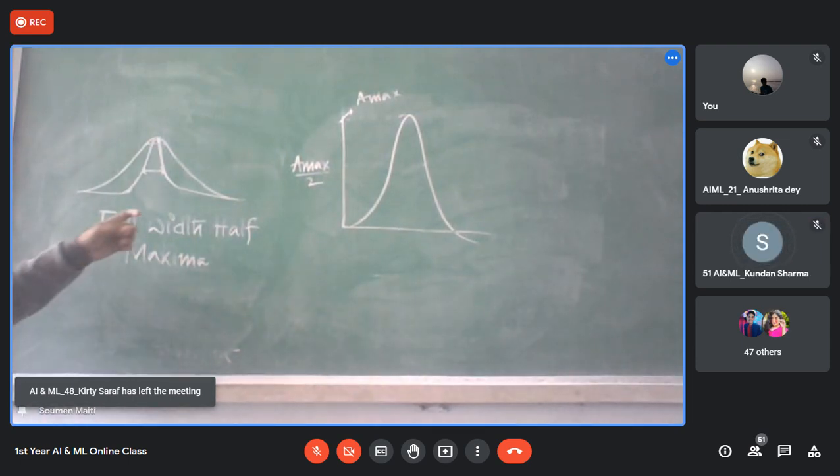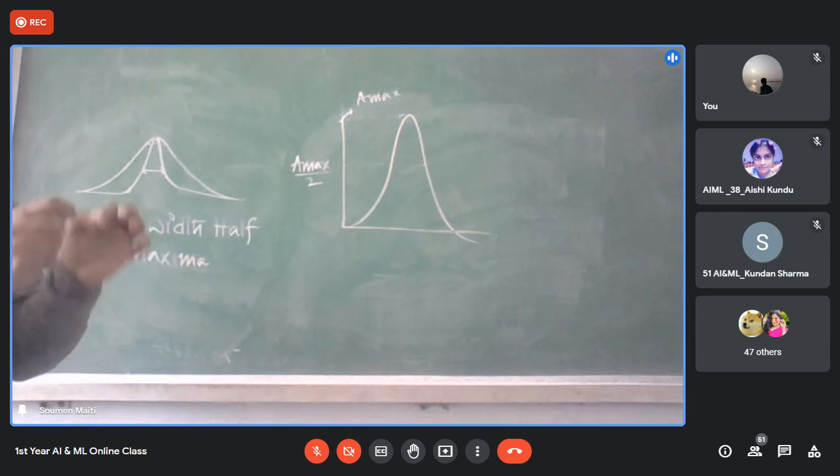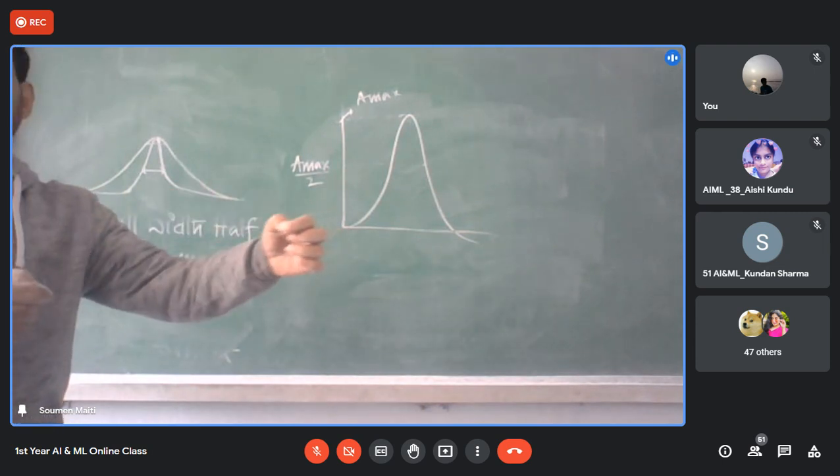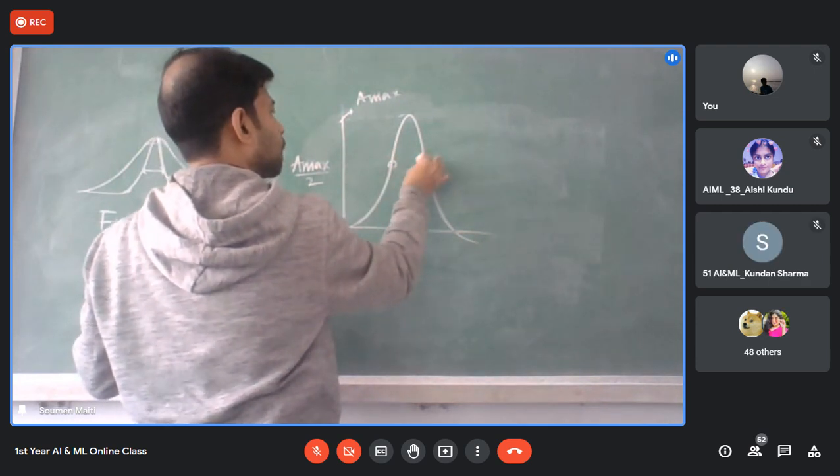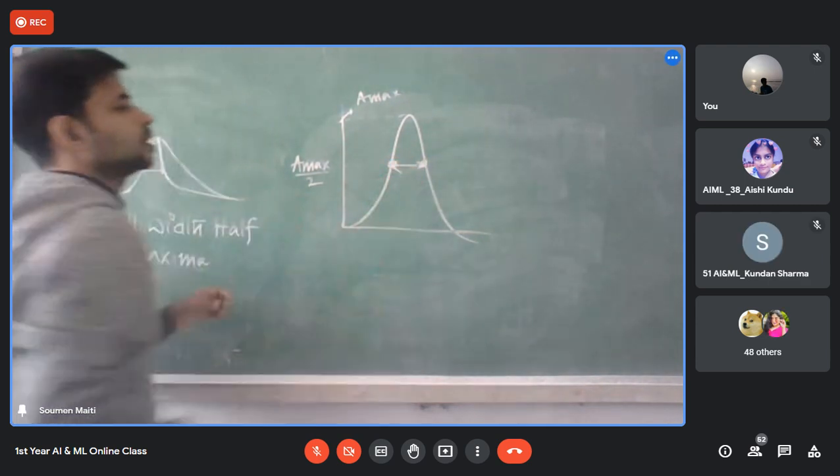Full width half maximum. You have to measure the width between the two half maximum points, this point and this point. So that means this one. What's my point? Yes or no?